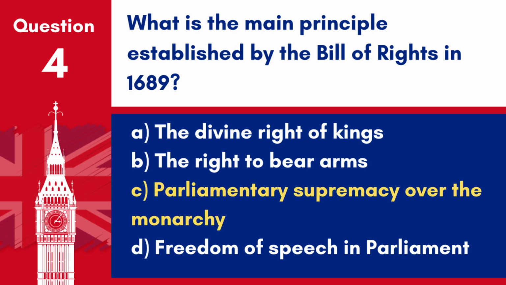Answer: C. Parliamentary supremacy over the monarchy. The Bill of Rights in 1689 established the principle of parliamentary supremacy over the monarchy.